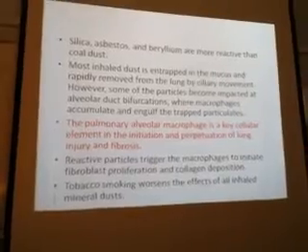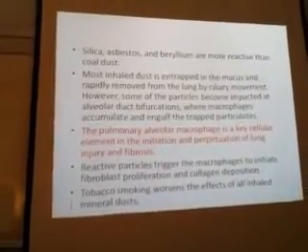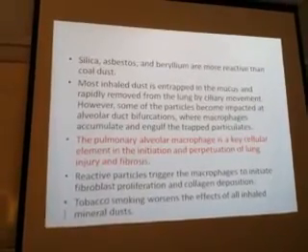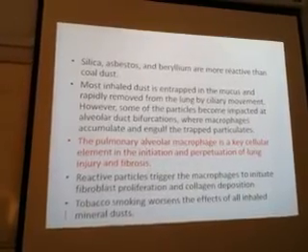So at the end, what happens? It is the alveolar macrophages, which is the key cellular element in the initiation and perpetuation of lung injury and fibrosis. Reactive particles trigger the macrophage to initiate fibroblast proliferation.